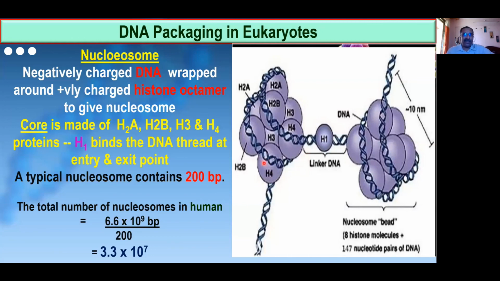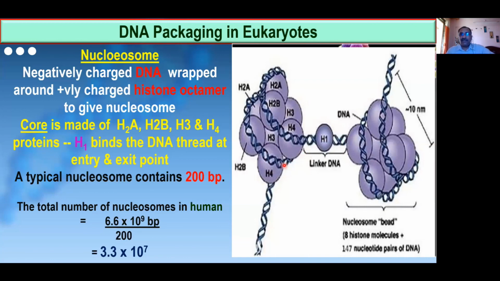Did you get that point clearly, friends? Where does the DNA of a nucleosome extend from and to? From the entry point of one nucleosome to the entry point of the next nucleosome. Whatever DNA is there belongs to this nucleosome, from here to here.